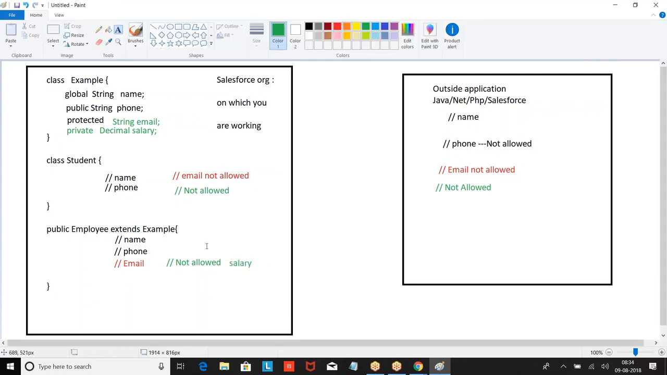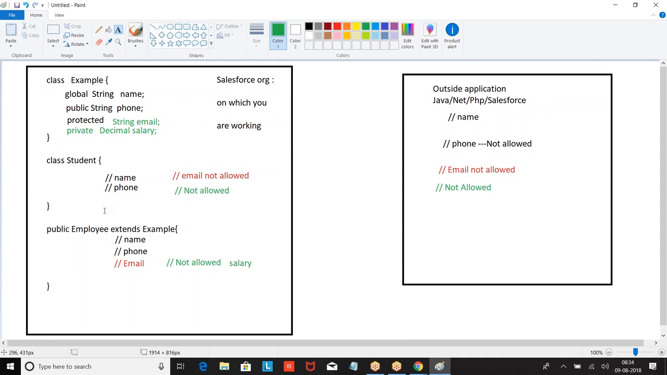Salary is not allowed. Here, email is not allowed. Here, email is allowed. Name, phone, and email are allowed. When you define a member as protected, it can be used within the class and within the child class.